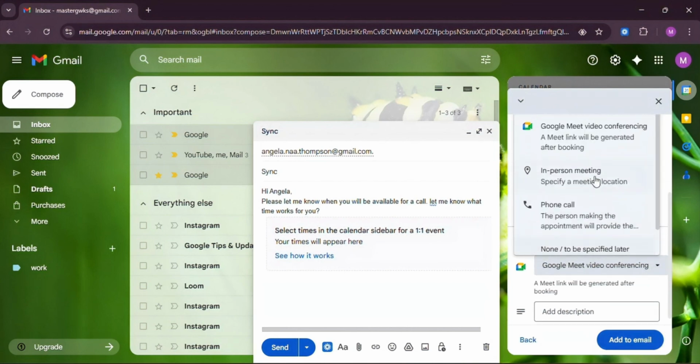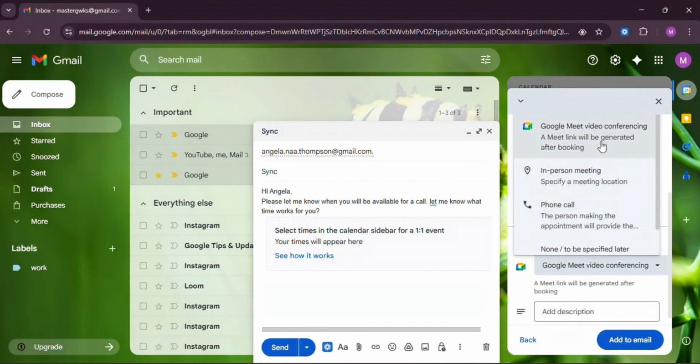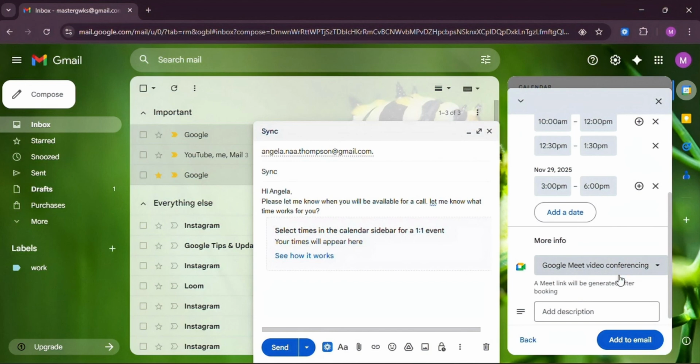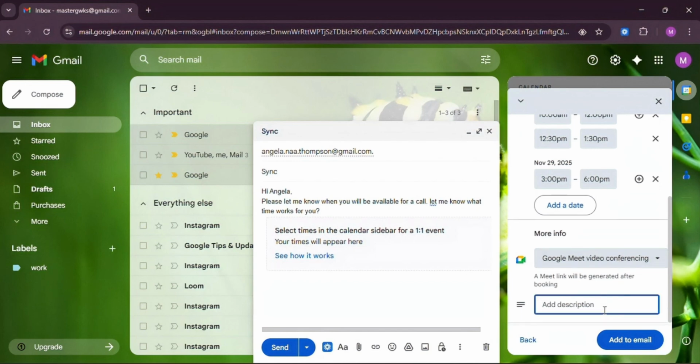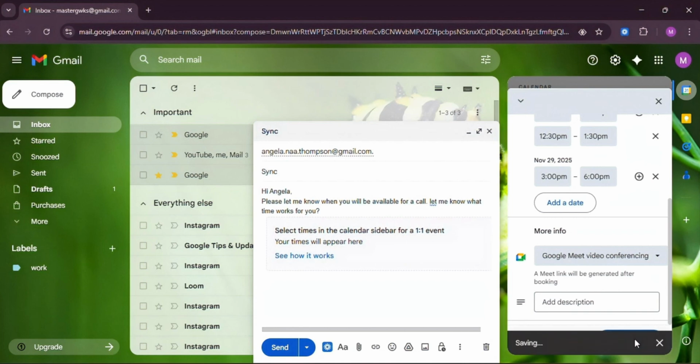Select this option to choose how the meeting will take place, whether through Google Meet, an in-person meeting, or a phone call. Click here to add a meeting description so everyone has a clear idea of what the meeting is about. Now, click the Add to Email button to insert your proposed meeting times directly into your message.